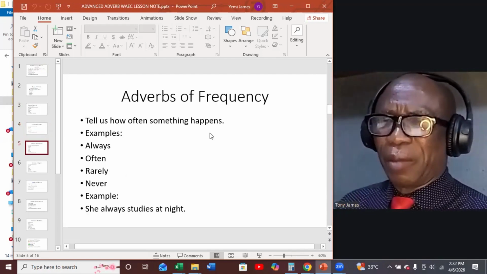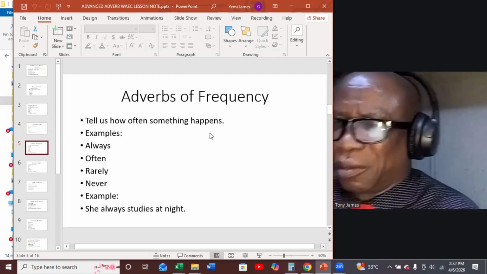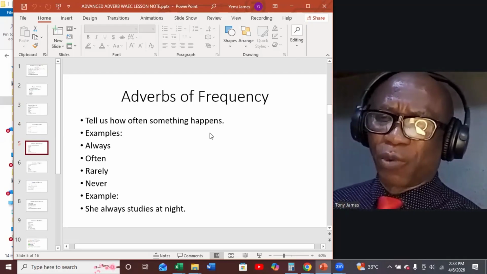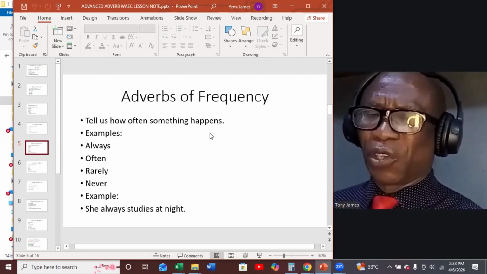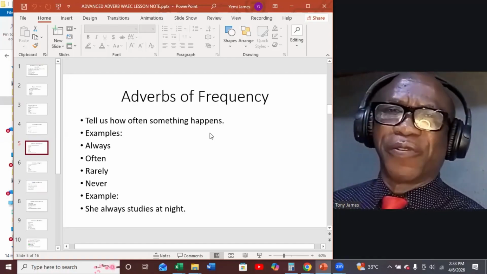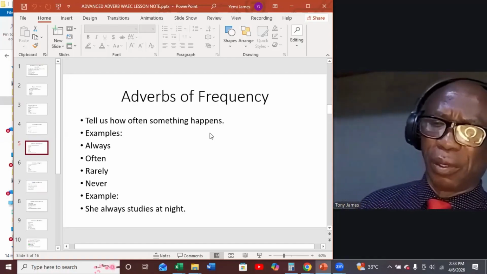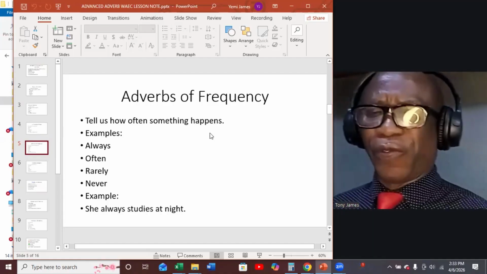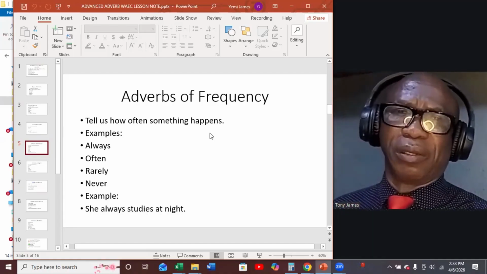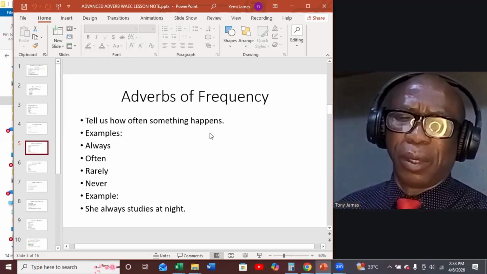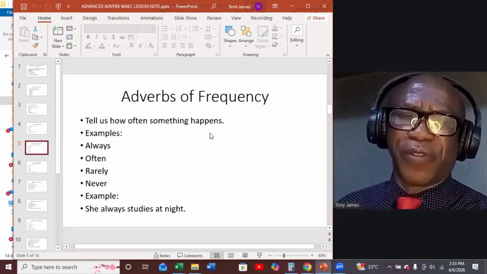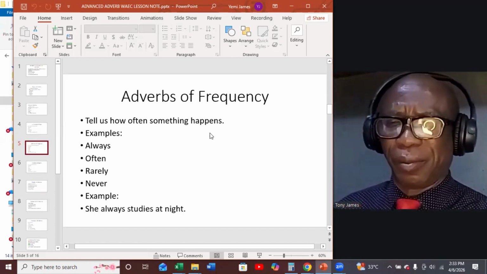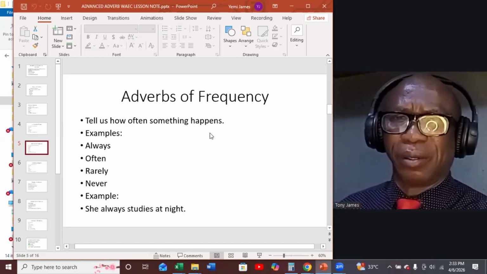Another type of adverb is adverbs of frequency. Adverb of frequency tells us how often something happens. Examples of words that show frequency are always, often, rarely, never.